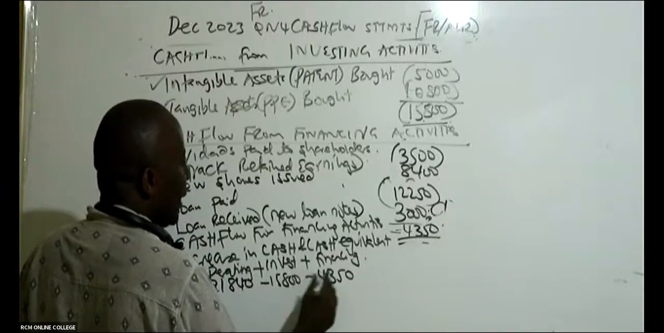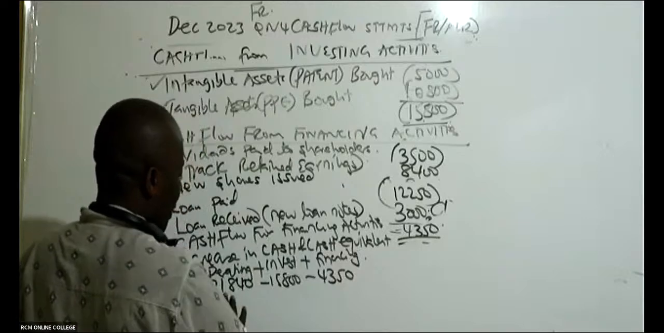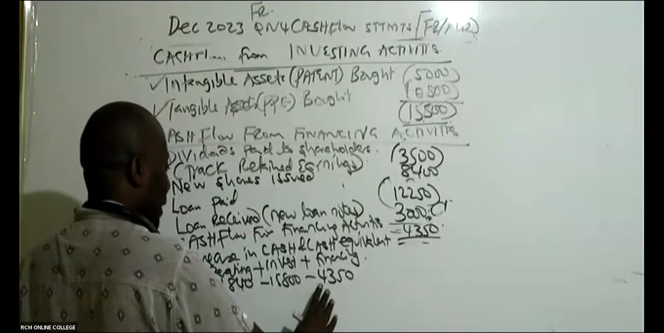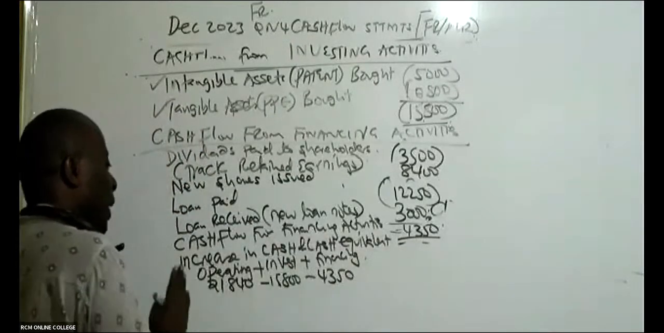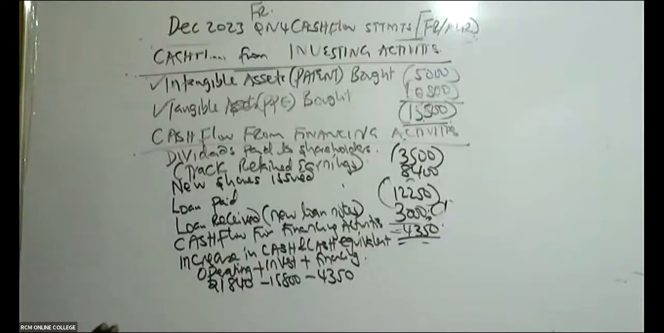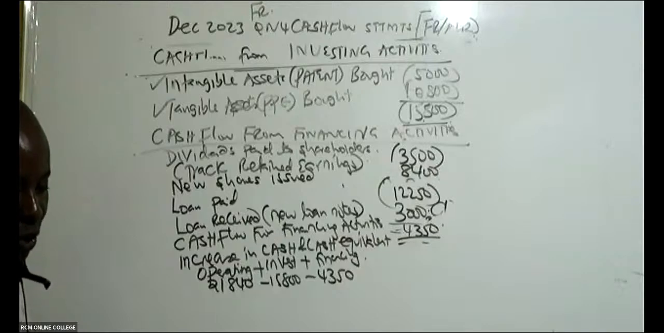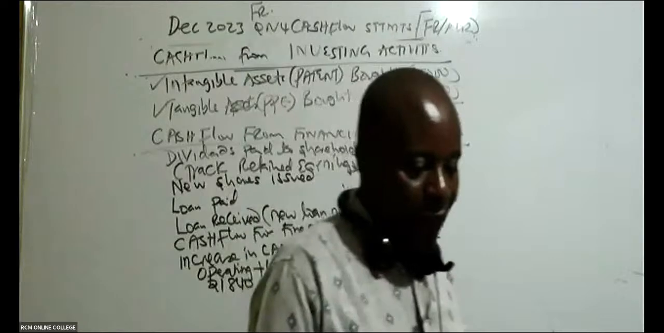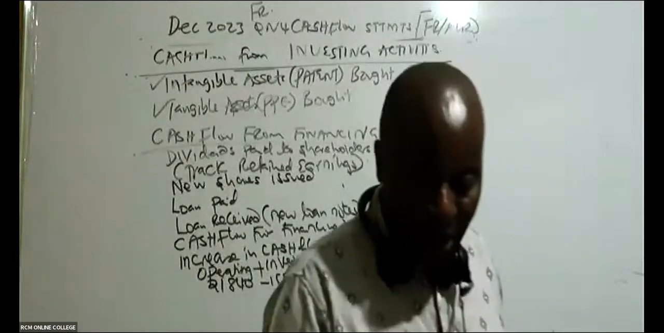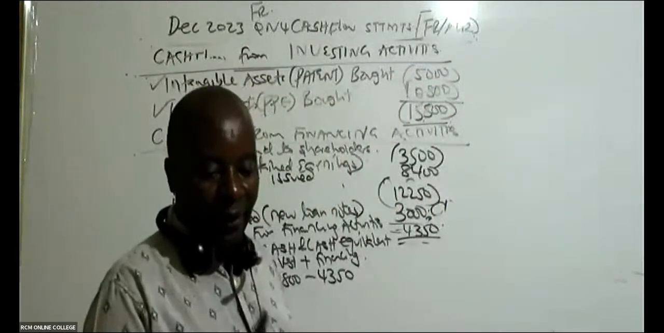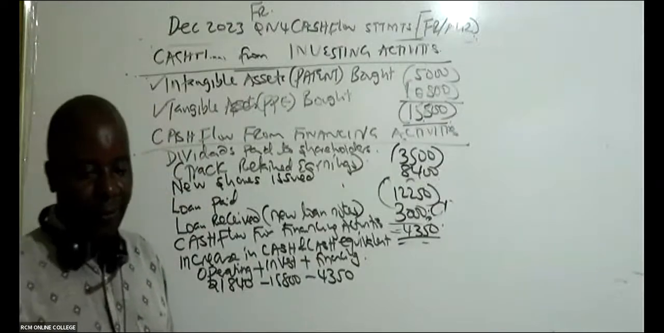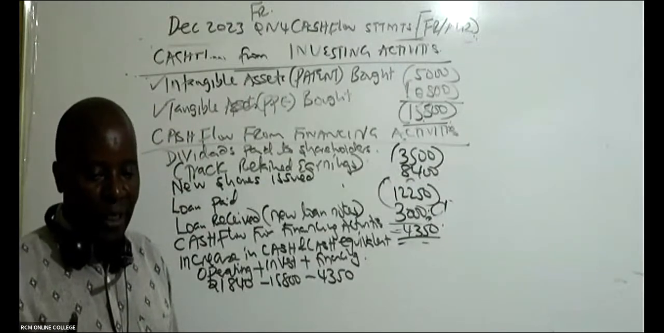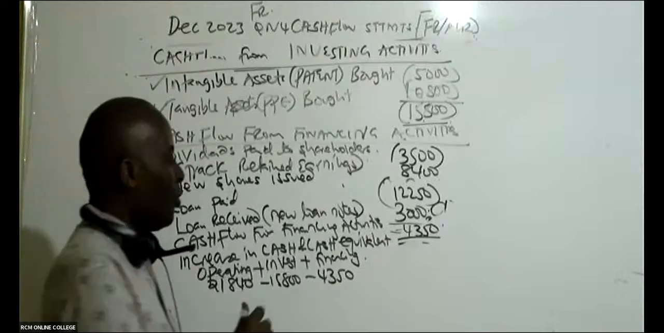So can you kindly add these three? So you take this, minus this, minus this. You give me what we call increase in cash and the cash equivalents. Chogo has been very attentive. He's getting 1690. Can somebody confirm that Chogo's figure is correct? 1690. Thank you very much.